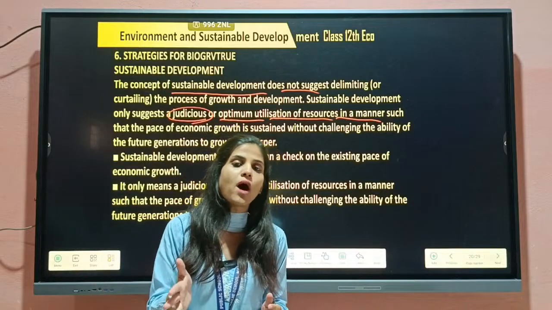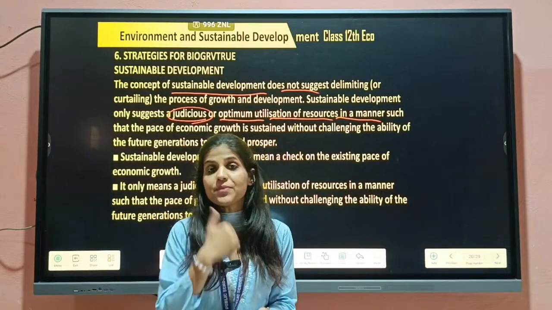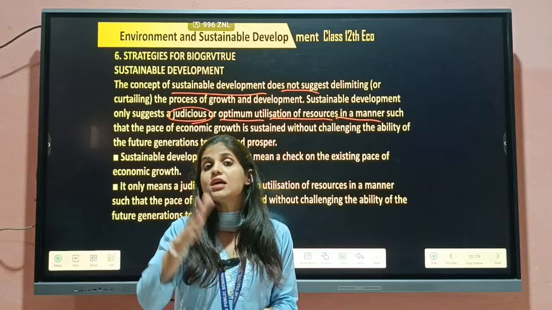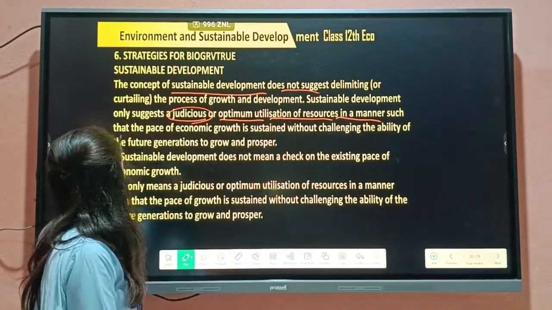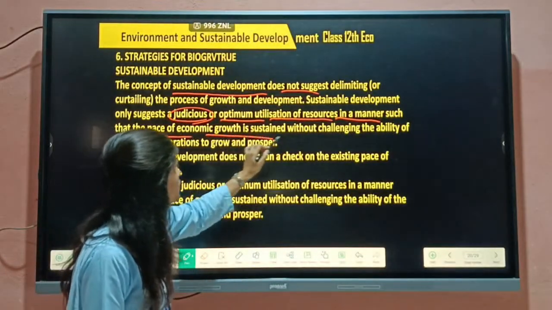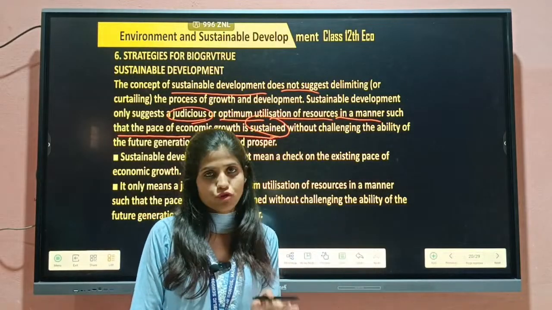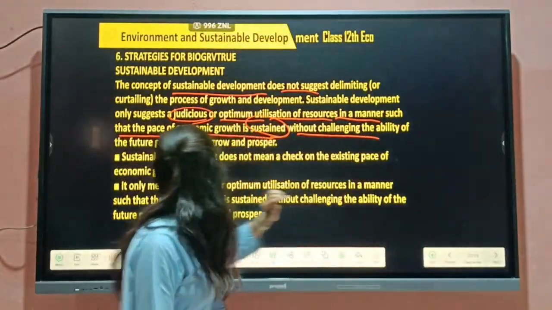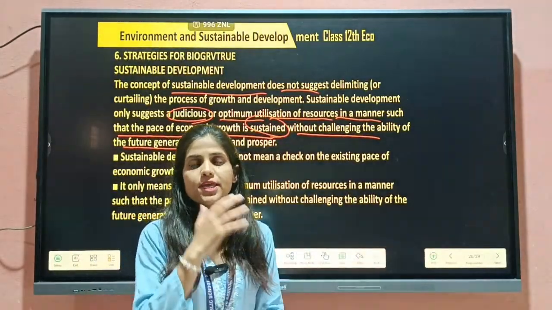That is all about sustainable development: कि प्रेजेंट जनरेशन को भी अपने रिसोर्सेज को ढंग से यूज करे, plus we have to leave some resources for the future generation also, such that the pace of economic growth is sustained without challenging the ability of future generations, so that they can grow in a good way.